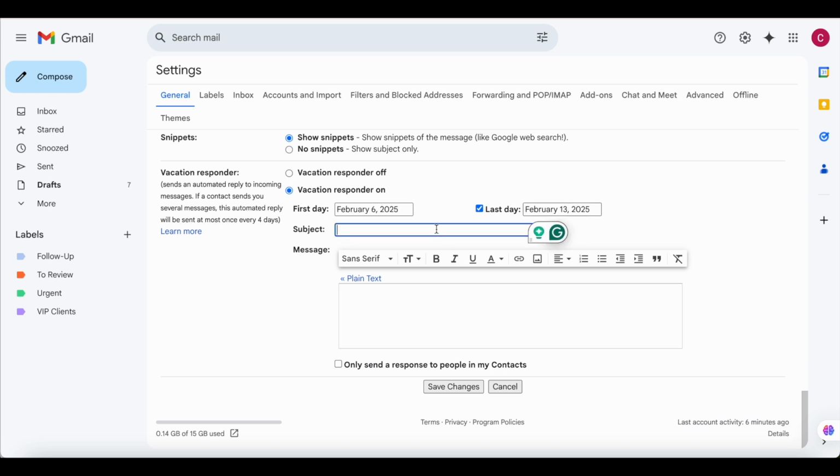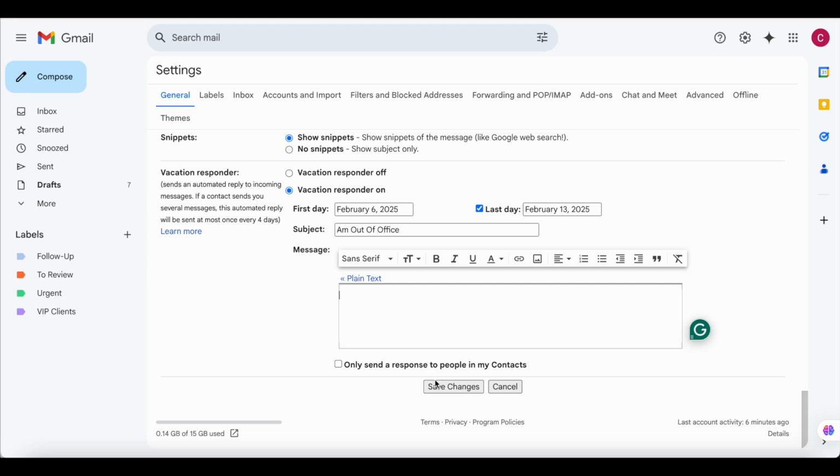Let's say I'm out of office, and then you can write a message of who can address the issues once the recipient sends an email to them, or who they can contact in case they need something urgently.